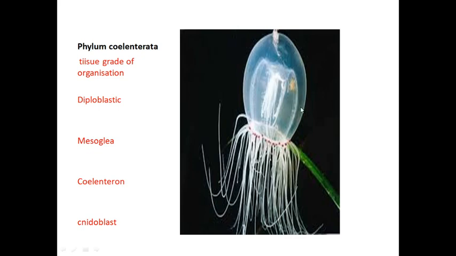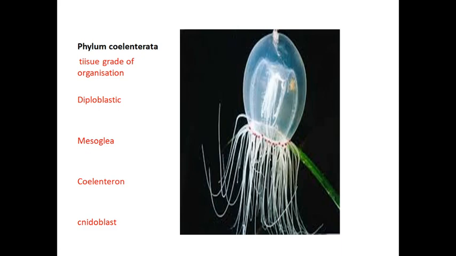It is a diploblastic animal, so two layers are present. A jelly-like substance is present, called mesoglea, and a central gastrovascular cavity, called the coelenteron, is present. Also cnidoblasts, the tentacles bear the stings.